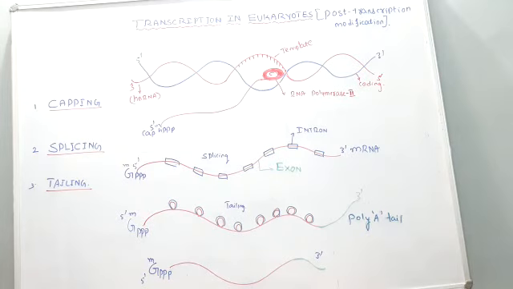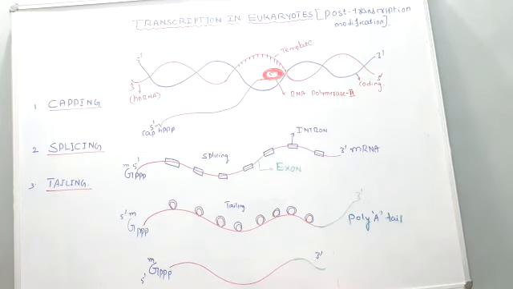Okay, this is over. Now on this mRNA you can see some extra segments. What are those extra segments? Let us see. Some are introns, some are exons. Then what are introns, what are exons? Let me explain. Introns are those segments on the mRNA which do not code. Exons are coding segments, and introns are non-coding segments.